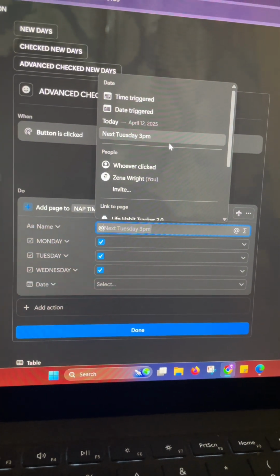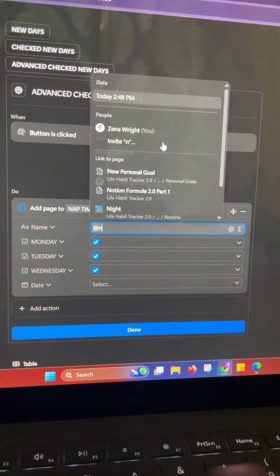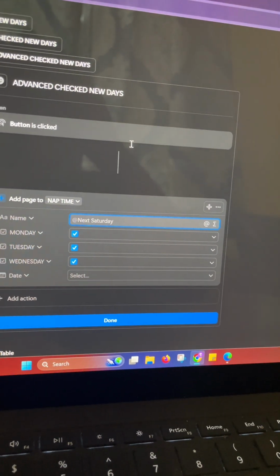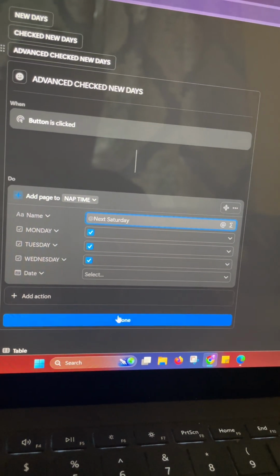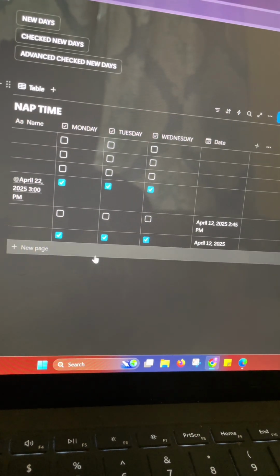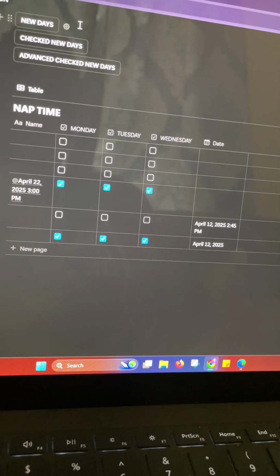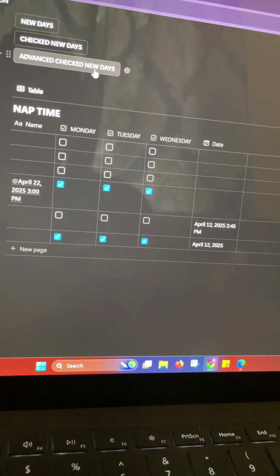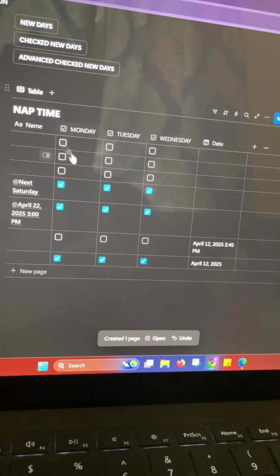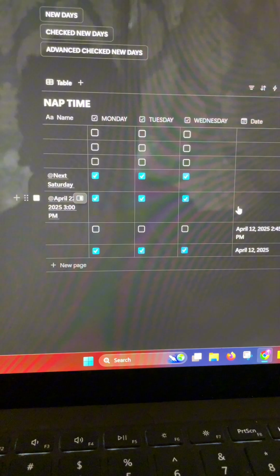So you can set it as like at next Saturday for them to be checked. So say for instance, you click this and then it'll give you next Saturday as an option. So I hope this was a good tutorial.